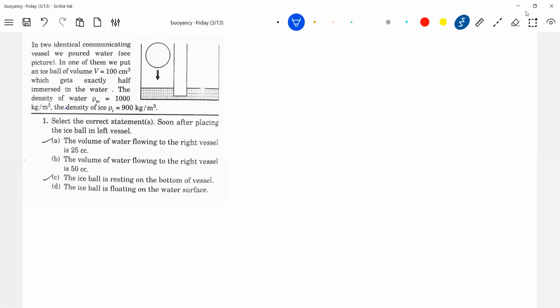So it's telling us now, in one of them we put an ice ball of volume V equal to 100 cc, which gets exactly half immersed in the water. What does half immersed mean? How much water will be displaced? 50 cc of water will be displaced. Then the liquid will flow from one chamber to the other chamber. For the level to remain the same, 25 cc should flow out.